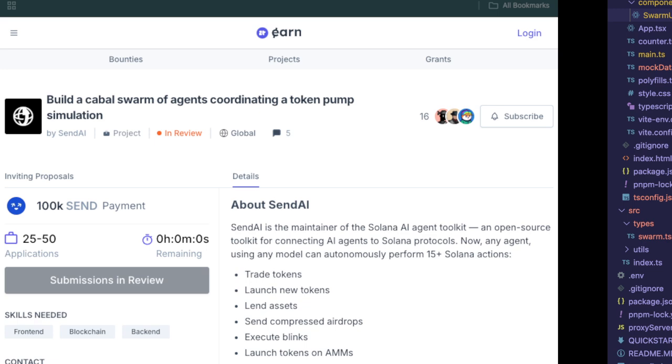This time we're going to be talking about this request for a Cabal swarm of agents coordinating a token pump simulation. This is specifically for developers. Now the submissions for this has already passed, but today I wanted to take a look at the current first milestone of which I have completed.